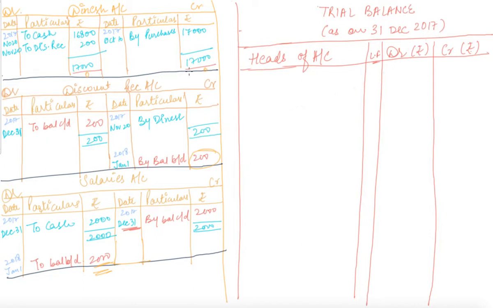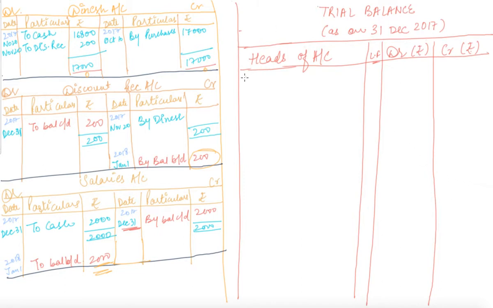See, we have prepared around 10 accounts, in which we can see that our Ramesh, Sohan and Dinesh accounts are settled fully. It means in the heads of account we are not required to write down the names of Ramesh, Sohan and Dinesh. Now the remaining 7 will be posted under the heads of account, and their balances will be transferred, and at the last we will check whether our balances are right or not.